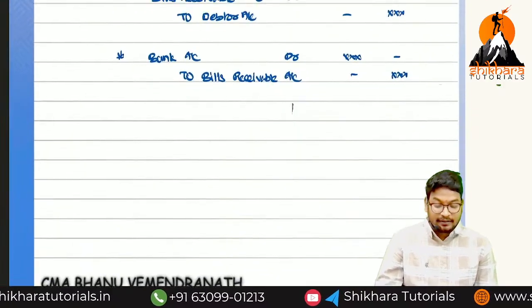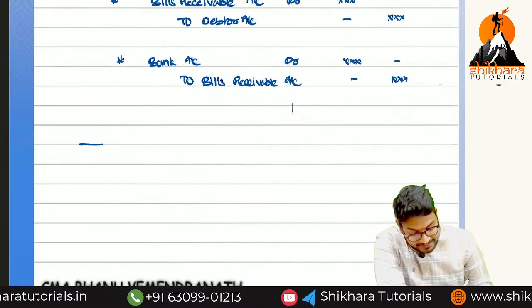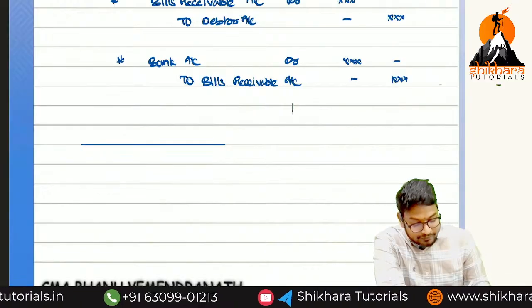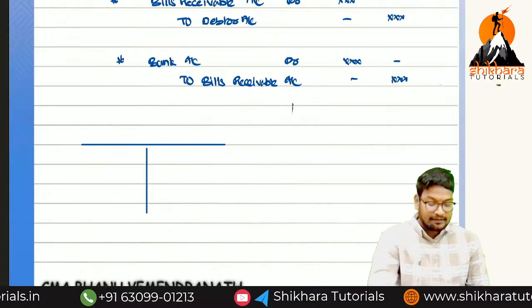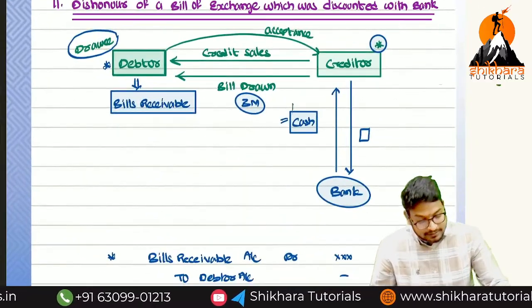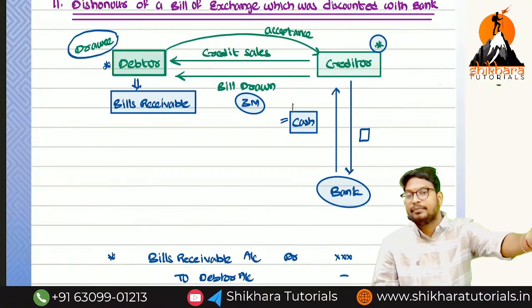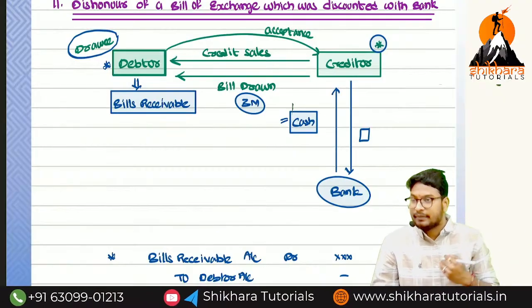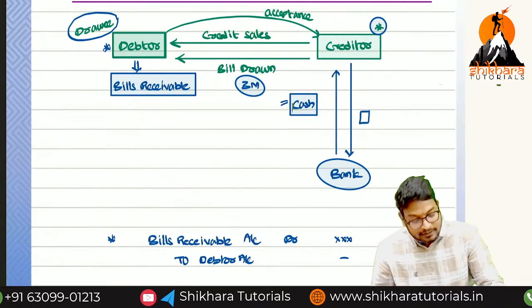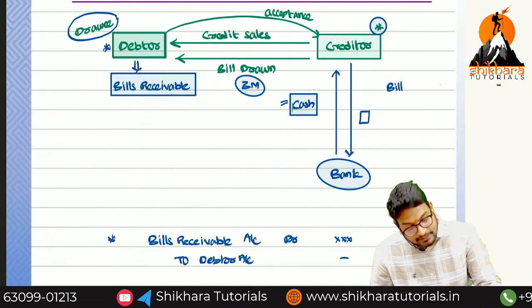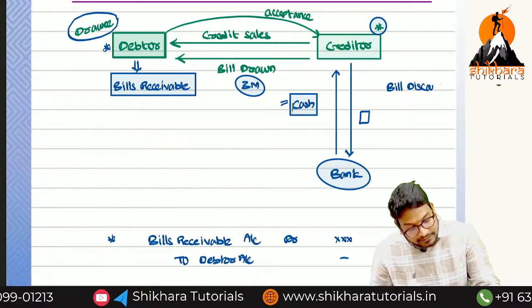That means in the cash book, which side did we record at the time of discounting? This process, where we give the bill to the bank and the bank gives money to us, is called bill discounting.